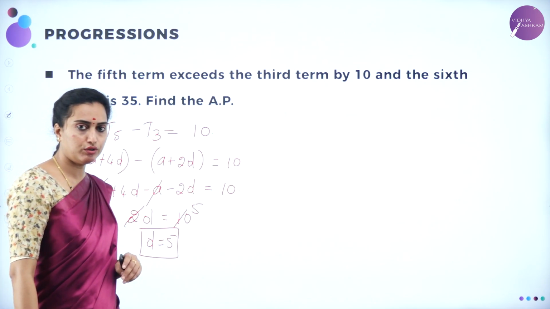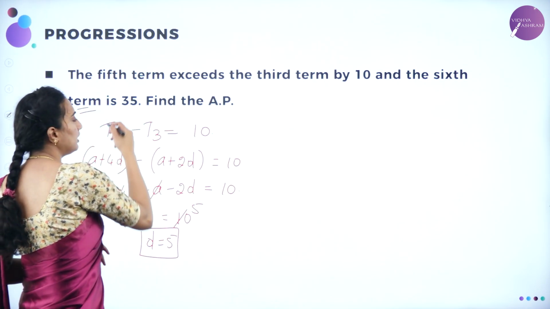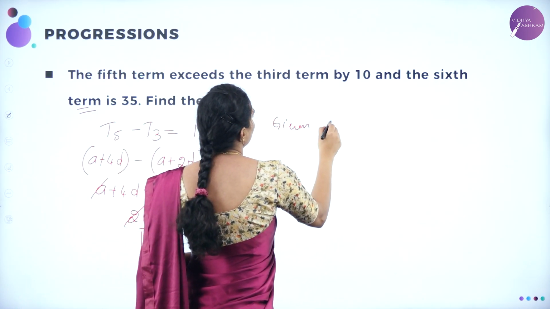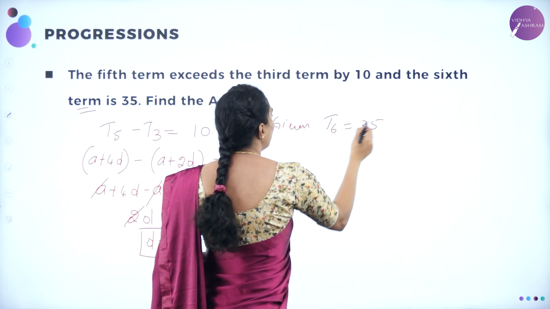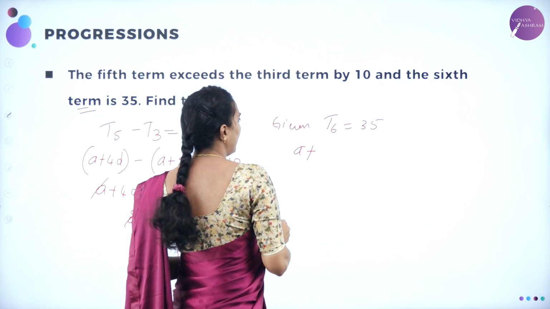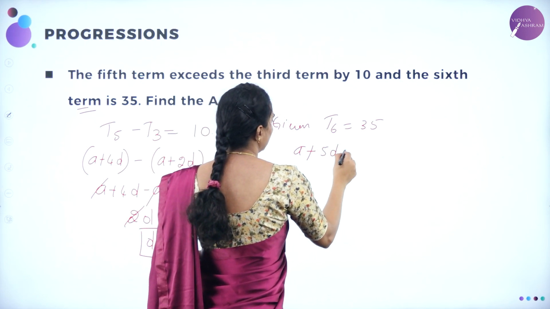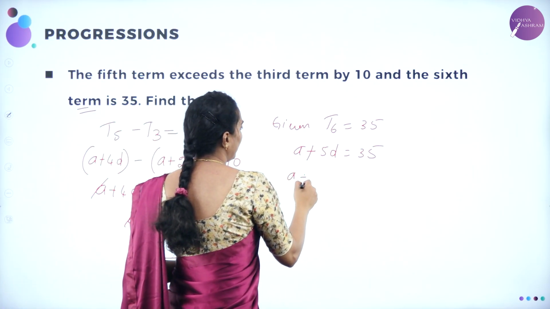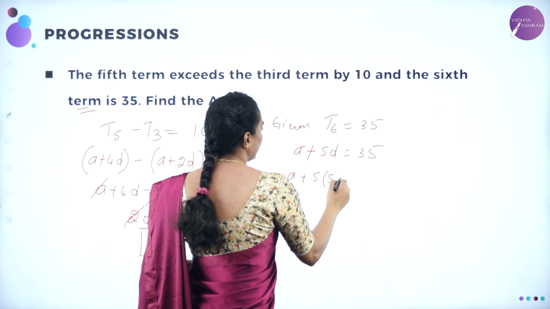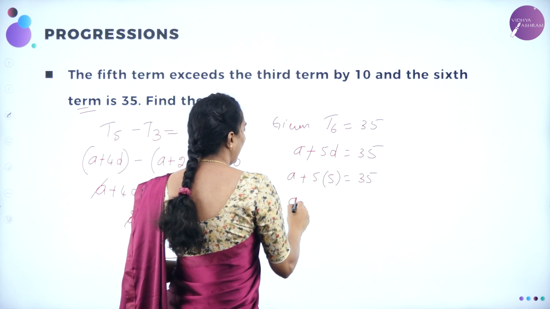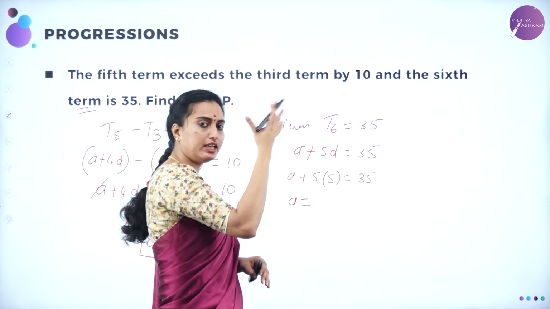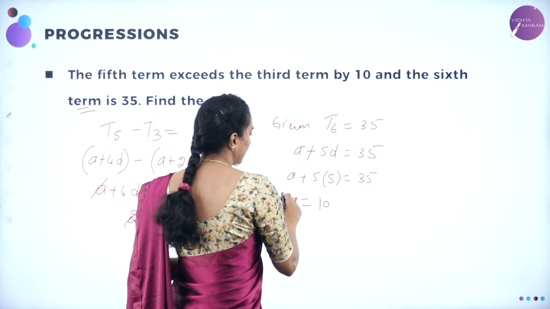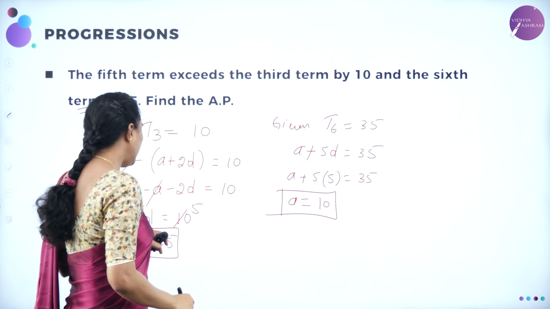Now, if D is equal to 5, they have given the 6th term is 35. What is that? Given T6 is equal to 35. We know how to write T6: A plus 5D is equal to 35. We know the value of D from this. Substituting that, A plus 5 into 5 is equal to 35. Otherwise, A will be equal to 35 minus 5 5s are 25. 25 taking to that side, it will become minus 25. 35 minus 25 is 10. So, A will be equal to 10. D is equal to 5.